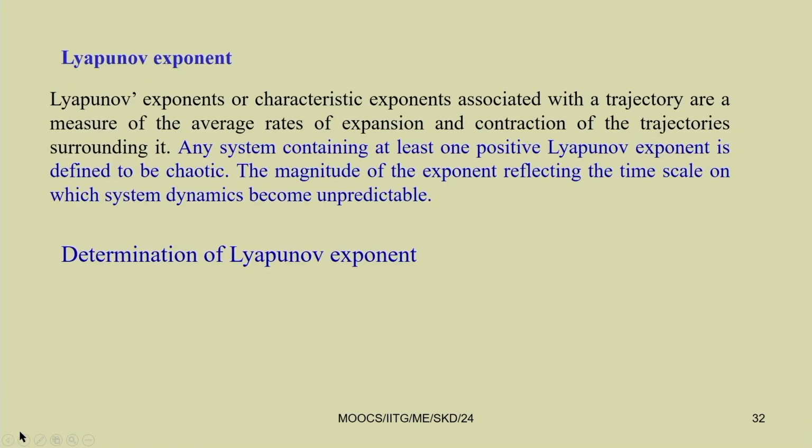Also, you can characterize this chaotic response by using the Lyapunov exponent. The Lyapunov exponent, or characteristic exponent, associated with a trajectory is a measure of the average rate of expansion and contraction of the trajectories surrounding it. Any system containing at least one positive Lyapunov exponent is defined to be chaotic. For a chaotic system, at least one of the Lyapunov exponents must be positive.